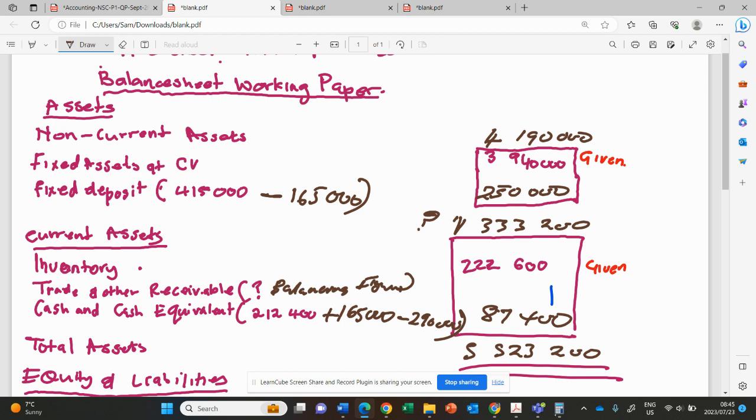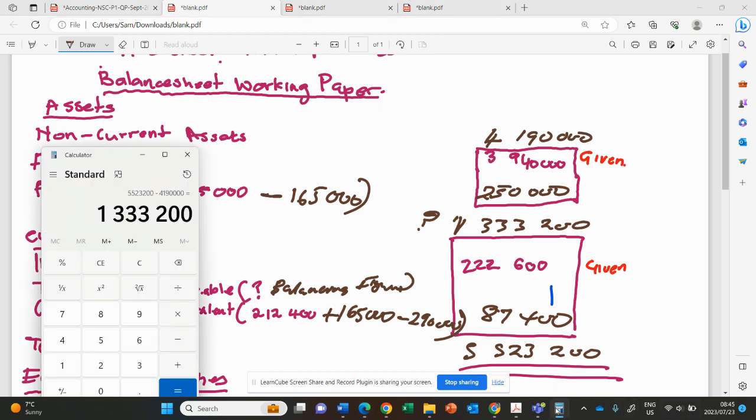So now, in order to get the balancing figure, because this is going to be the total for the current asset, we're going to say this one minus this one minus this one. Let's minus the inventory of 222,600 and minus 87,400.